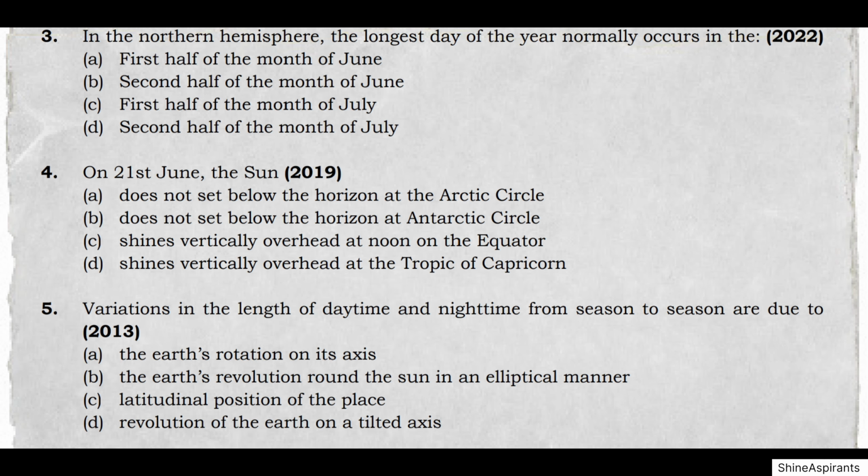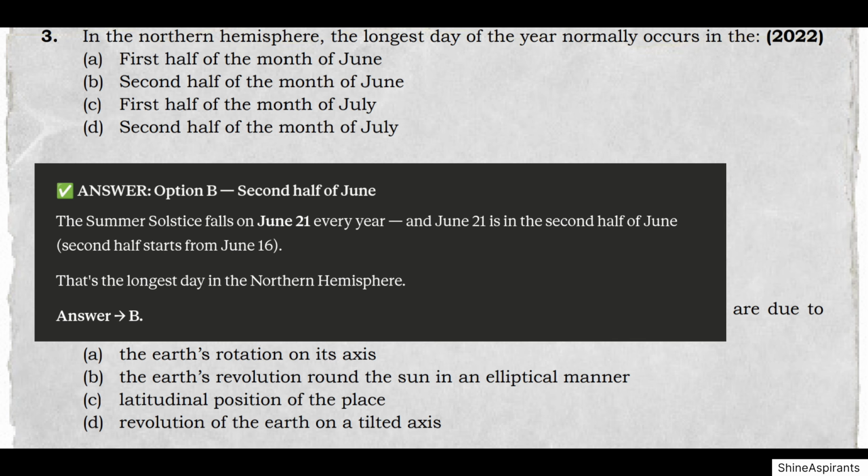Question 8, UPSC Prelims 2022. In the Northern Hemisphere, the longest day of the year normally occurs in the Option A, first half of the month of June. Option B, second half of the month of June. Option C, first half of the month of July. Option D, second half of the month of July. Answer, Option B, second half of June.